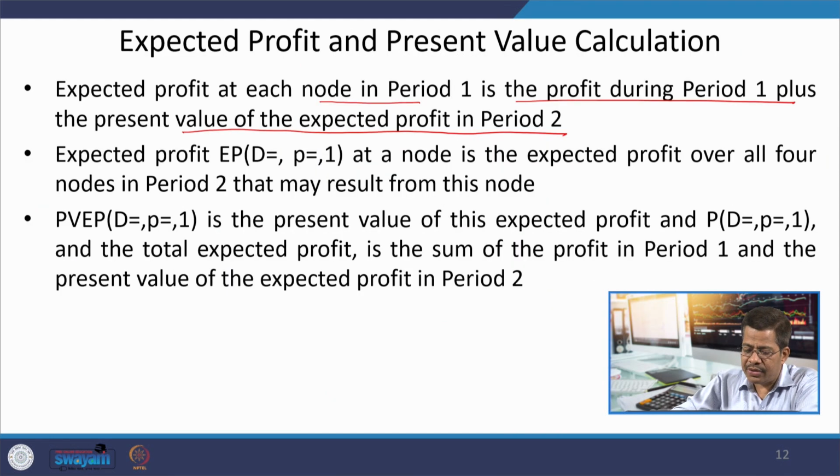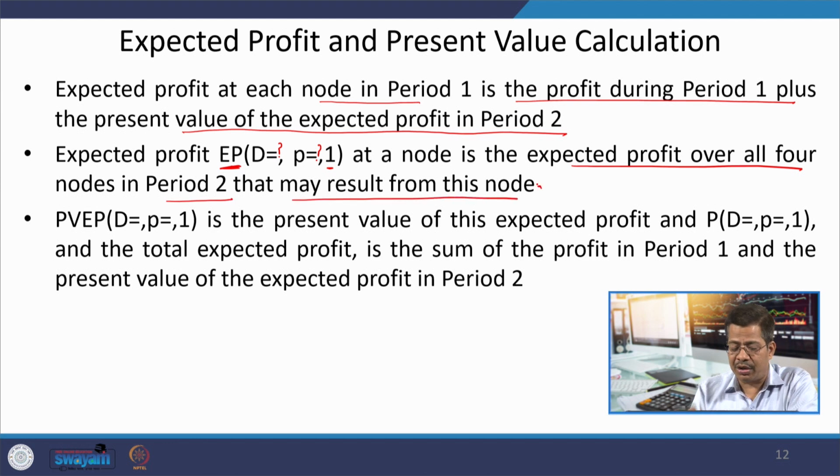So, that is what I am going to calculate now. The expected profit of a particular period, when D is some value and P is some value at node 1, is the expected profit of all 4 nodes in period 2 that may result from this particular node.